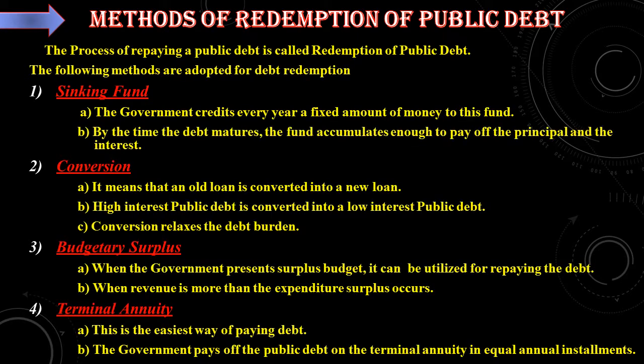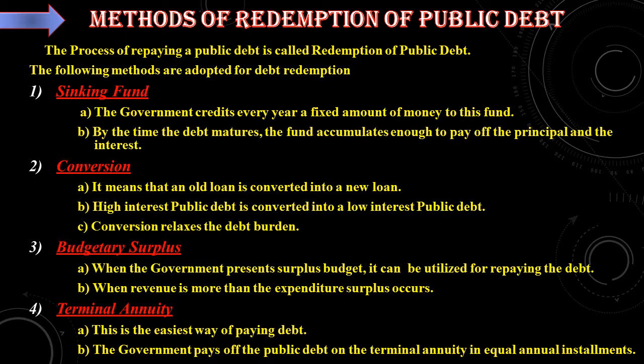Next topic, methods of redemption of public debt. What do you mean by redemption? We have collected the debt, so we have to repay. That process of repaying the public debt is called redemption of public debt. The following methods are adopted for debt redemption. We'll see what they are.